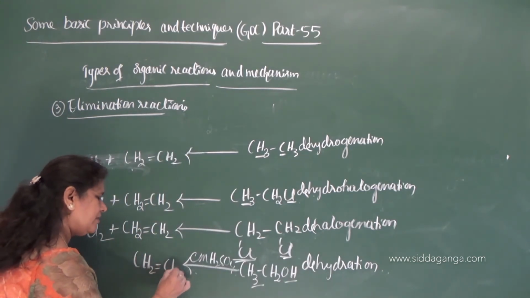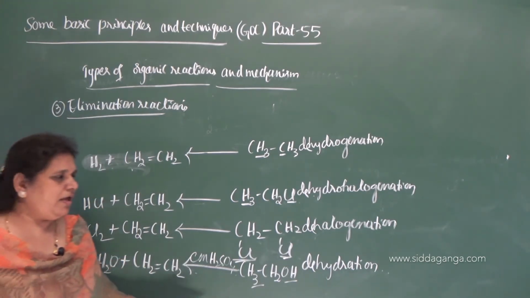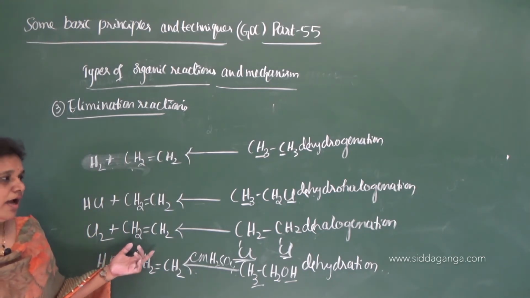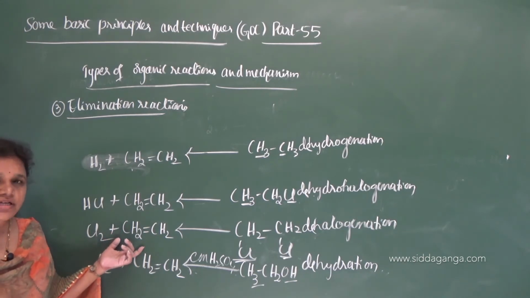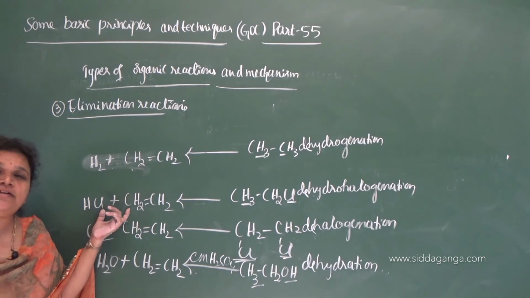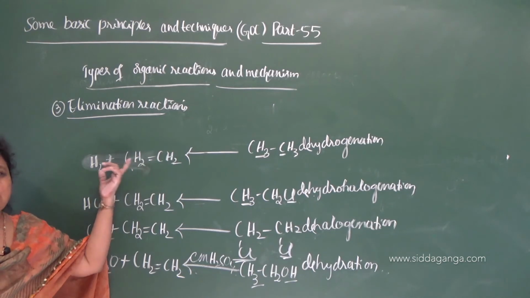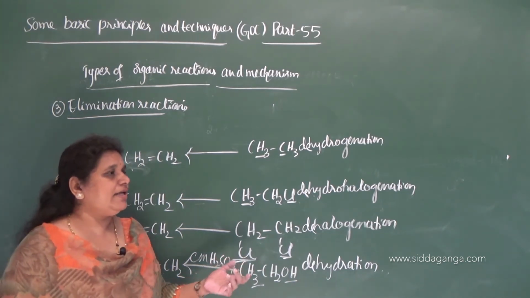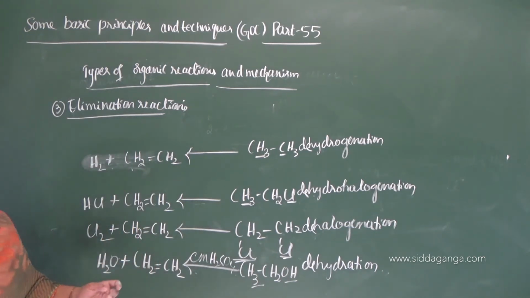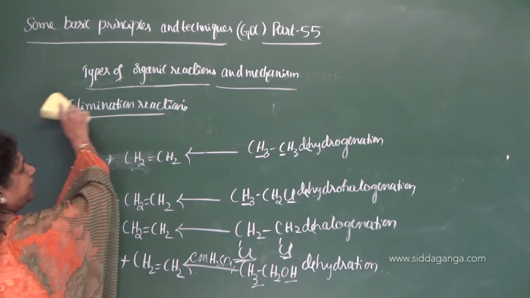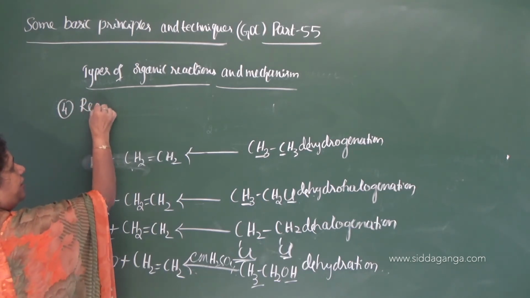Again you will get CH2 and water. Water is eliminated from the compound, hence the reaction is dehydration. Halogen is eliminated from the compound, hence it is dehalogenation. Hydrogen halide is eliminated from the carbon, hence it is dehydrohalogenation, and hydrogen is removed from the molecule, hence it is called dehydrogenation. So these are the important three types of reactions in organic reaction mechanism, and the fourth one is called rearrangement reaction.